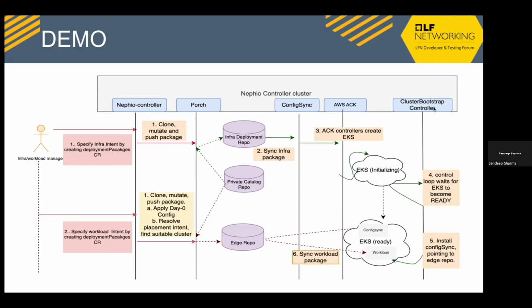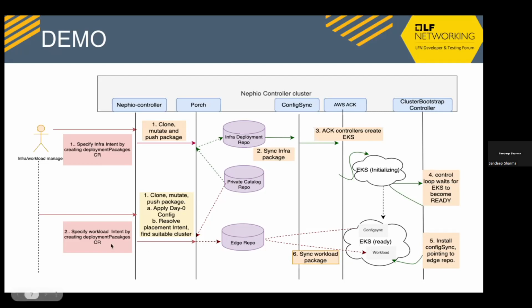In parallel, the cluster bootstrap controller is watching this cluster's state. It is watching one of the resources created by the AWS controller, which eventually comes to a ready or failed state based on the result of the cluster provisioning. Once it comes to ready state, it will install config sync, and that's when this cluster is ready to have workloads.